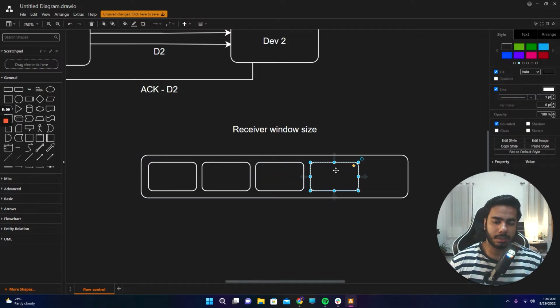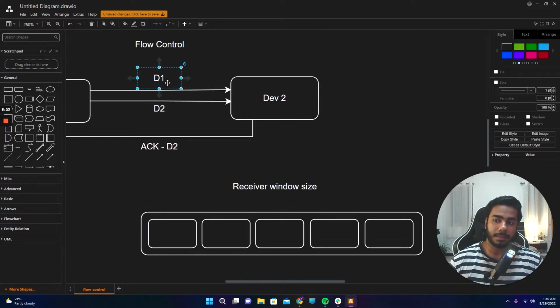So let's say it has a buffer of 5. It's in bytes and so on here, but for the sake of simplicity, let's say it can handle five segments at once. 5 segments as in these are segments. So at a time it can handle 5 segments like this, device 2.